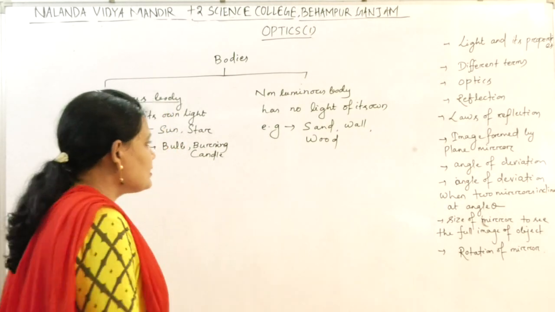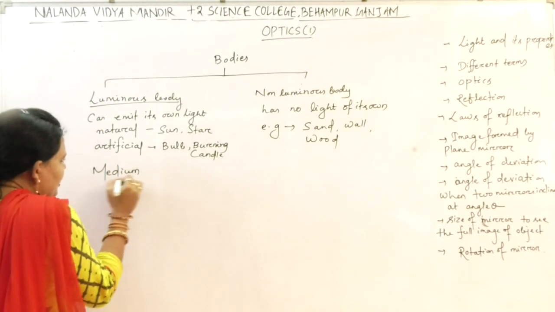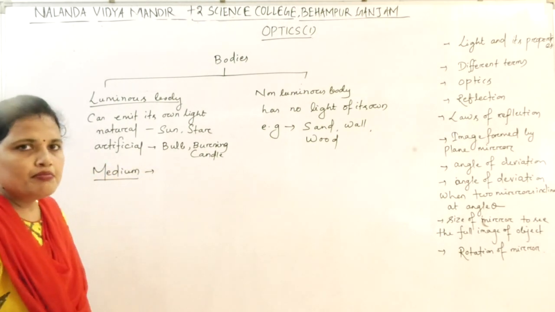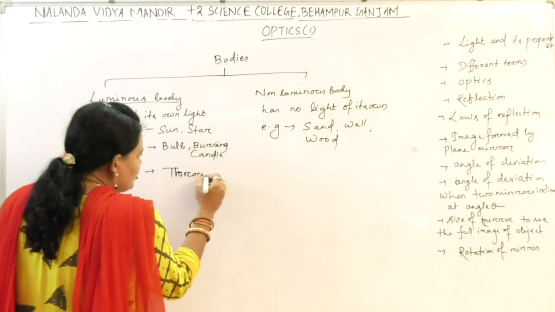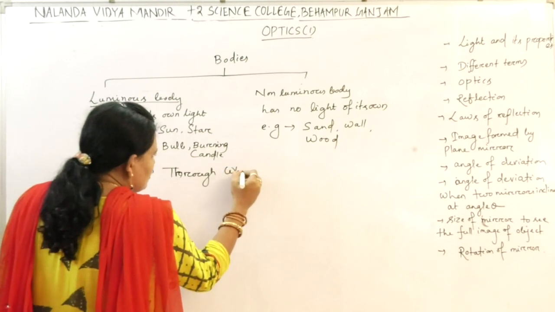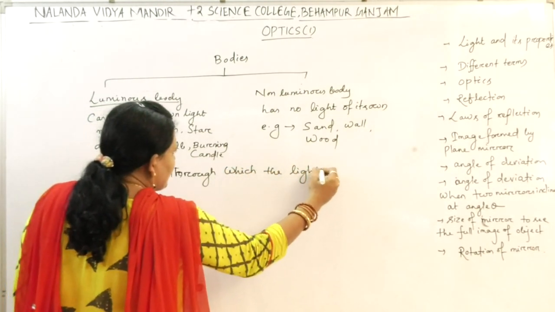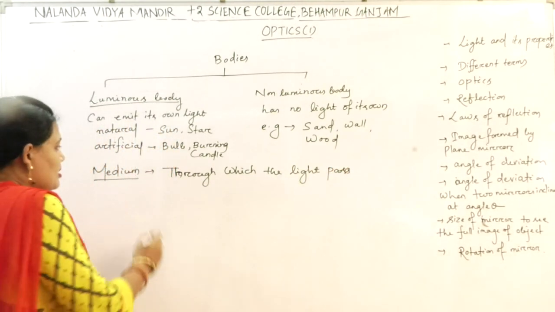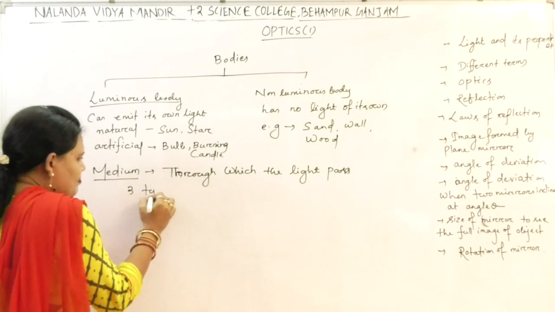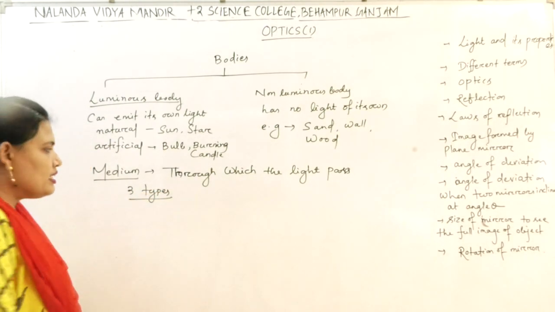Next, let us know what is medium. A medium is that through which light can propagate, through which light passes. The medium can be of three types.